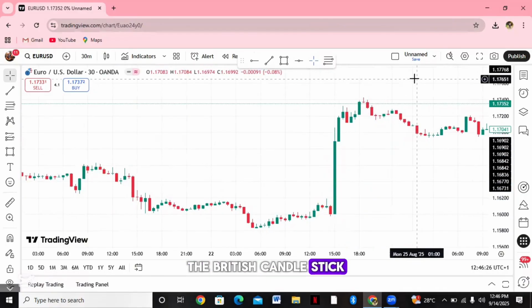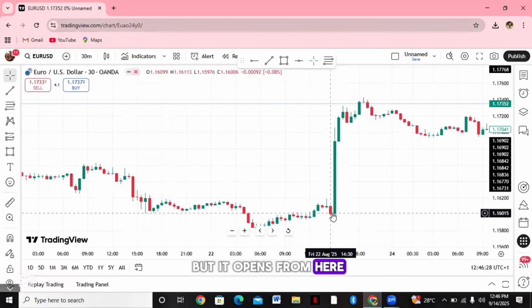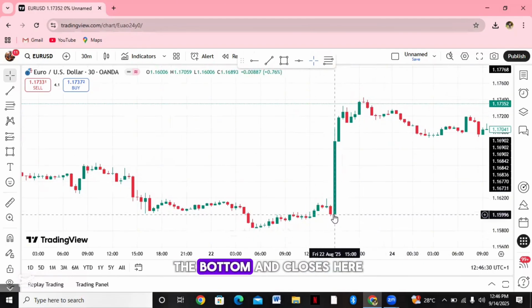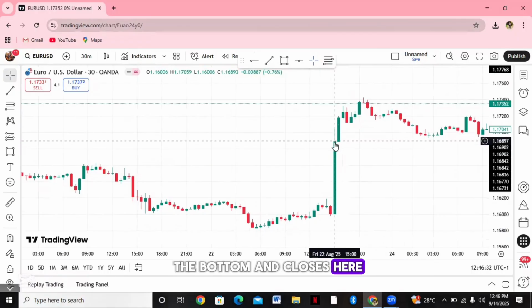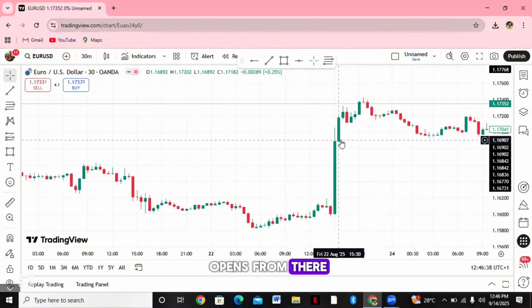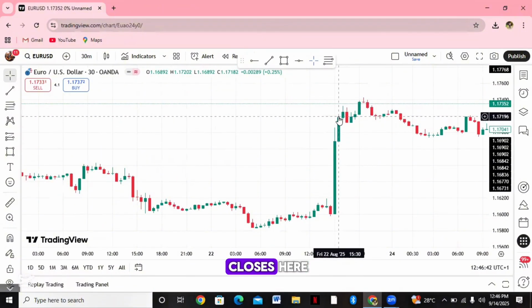It opens from the bottom and closes here. And from there, another green candle, another bullish candle, opens from where it closes and closes here.